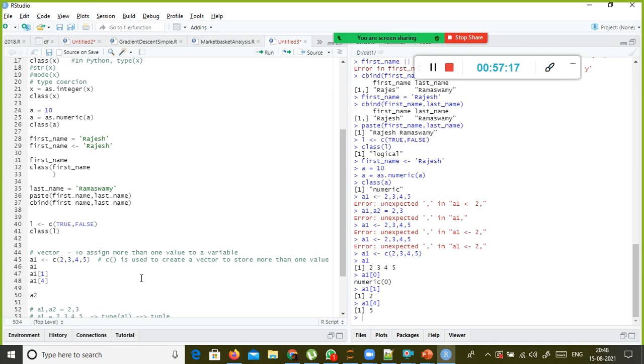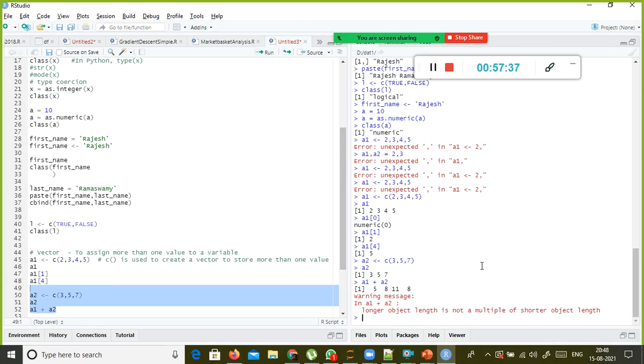I am going to create another vector called A2 of 3, 5, 7, and I am going to print A2 and A1 plus A2. Let us see what is happening. Sorry, here I did not specify the correct number of elements.